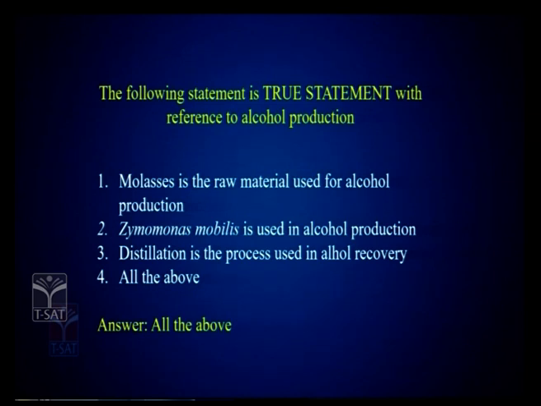And I am here with some questions. The first question is, which of the following statements is true with reference to alcohol production? Molasses is the raw material used for alcohol production, Zymomonas mobilis is used in alcohol production, and the distillation process is used for alcohol recovery. So if you look into it, it's very clear that all the statements are true for alcohol production.